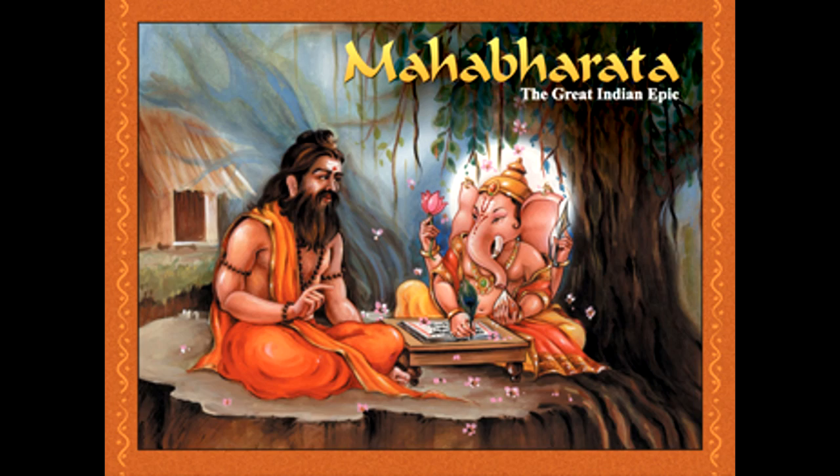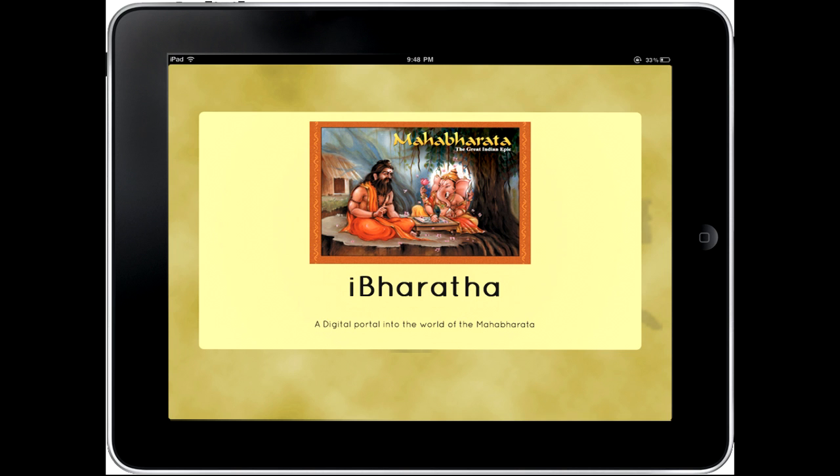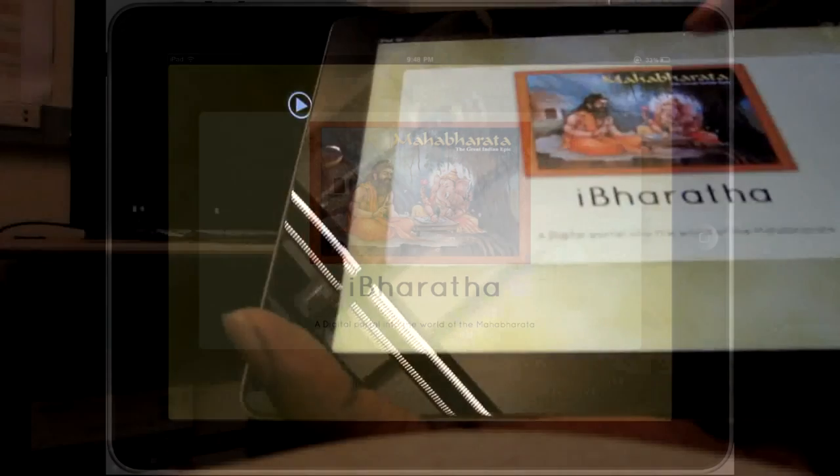iBharatha is an attempt at building a digital portal into the world of the Mahabharata for the whole world to experience the brilliance of the great Indian epic.